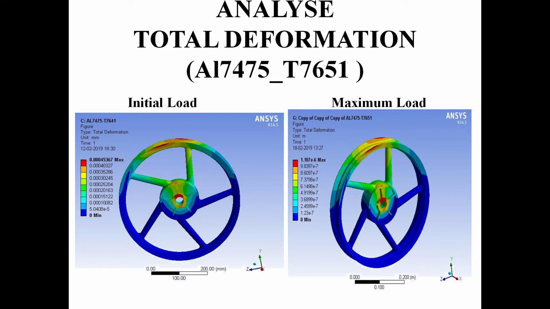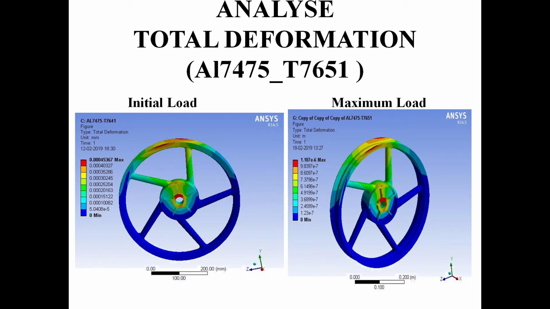So, we are going to discuss the ANSYS part. I have calculated the total deformation value for both initial load and maximum load. The initial load is only the weight of the bike. By adding the bike's load, we get the maximum value of 0.00045, and the diagram clearly shows which part has the maximum total deformation, when only the bike is at rest without any weight added.